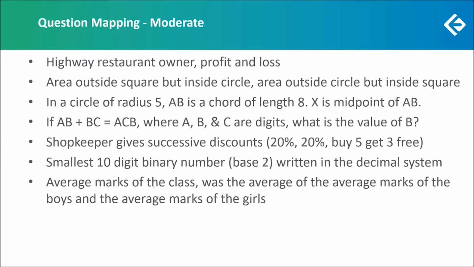But here, it was just important to know that when the combined average of two categories is the average of the average marks of one category and the average marks of the other category, then the averages of the two categories are equal. So whatever was the average marks of the girls was also the average marks of the boys.